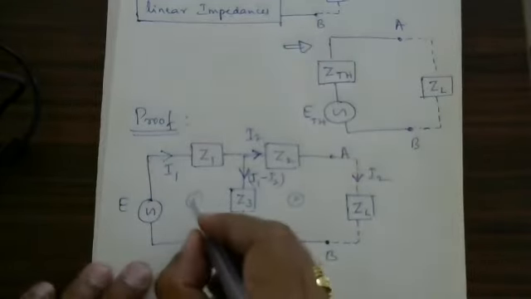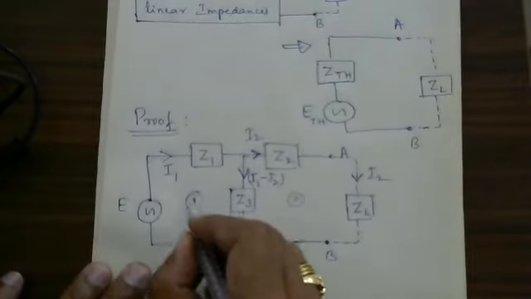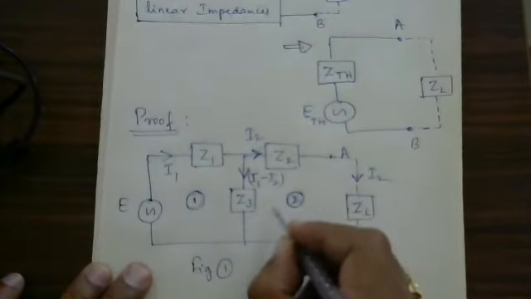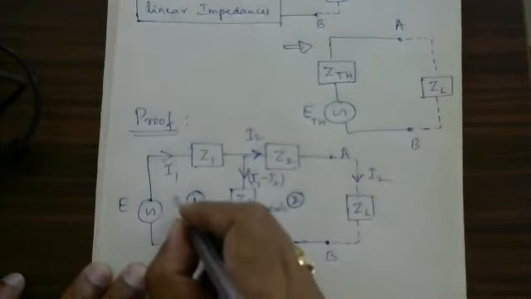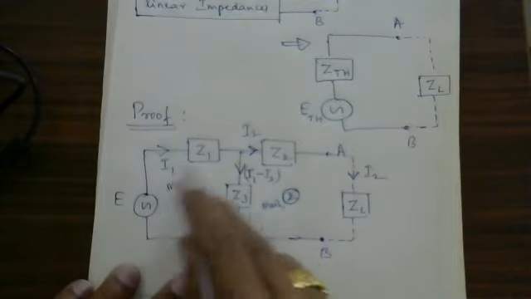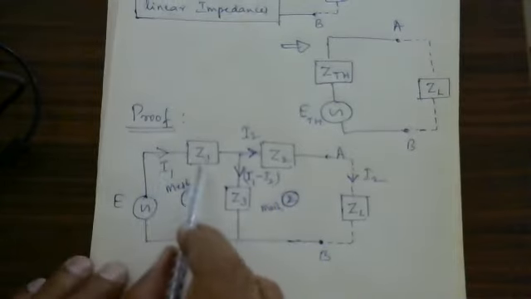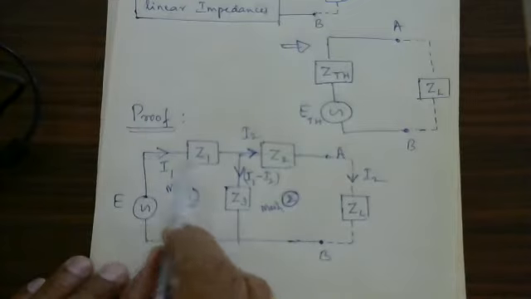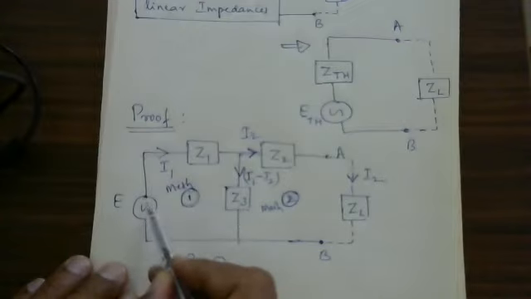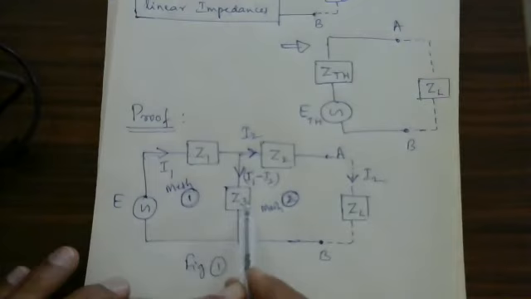Now, let us apply Kirchhoff's second law for mesh number 1 and mesh number 2. This is mesh 2, and this is mesh number 1. For mesh number 1, I1 into Z1, because this current is flowing through here, plus I1 minus I2 into Z3 is equal to EMF, that is E. If the current is flowing in the same direction, you take it as positive.